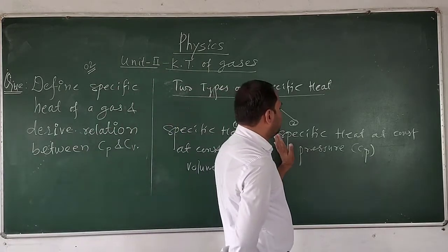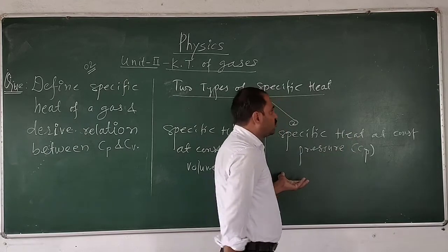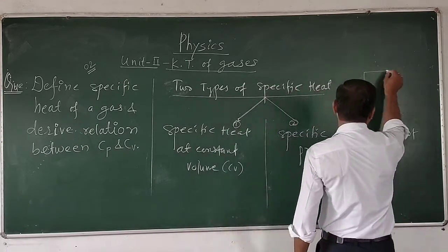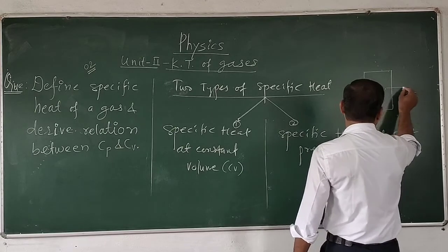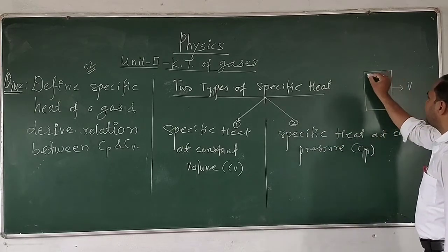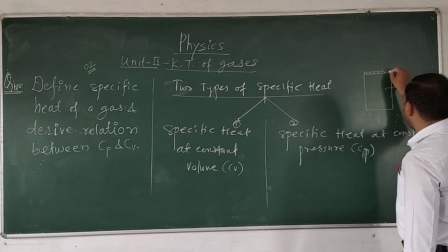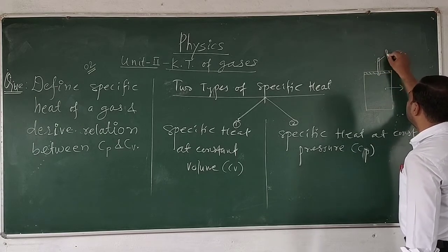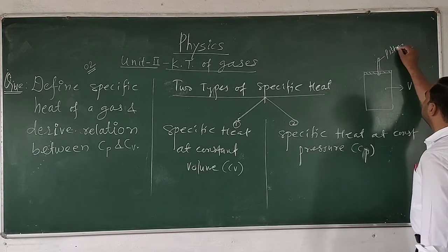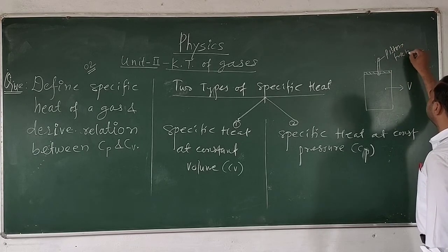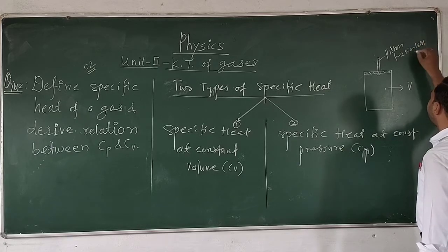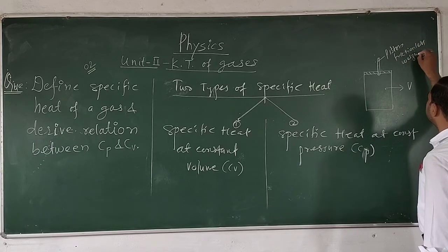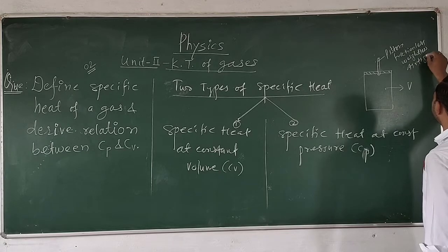Secondly, the specific heat at a constant pressure. If gas is taken inside a container having the volume V, pressure is applied at the piston, and this piston is a frictionless, weightless, airtight piston.